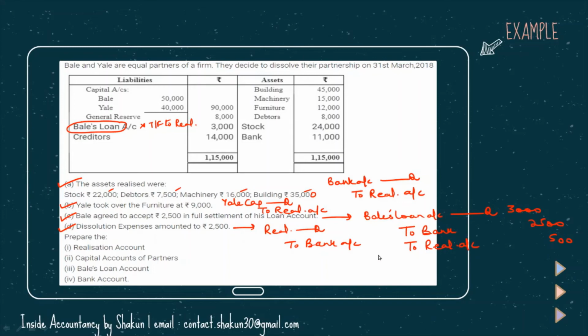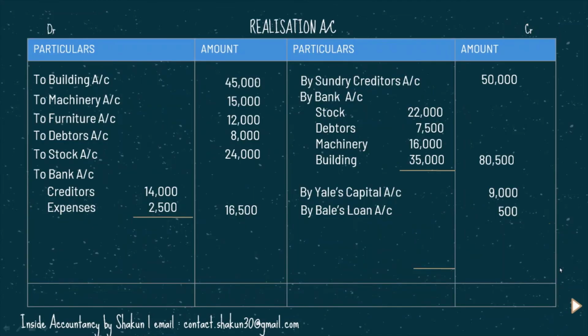After we do this, before we proceed towards balancing of the realization account, we should look at how many liabilities were transferred to the realization account. If you look at the question, only one liability, that was sundry creditors, was transferred to the realization account. Then you have to check whether information was given for those liabilities or not. If the information was given, then we'll settle them accordingly. But if nothing is mentioned, then we assume, as I told you, that those liabilities have to be paid by us.